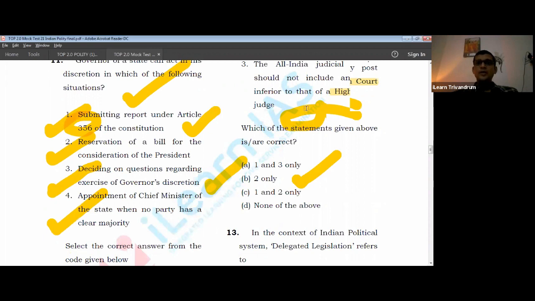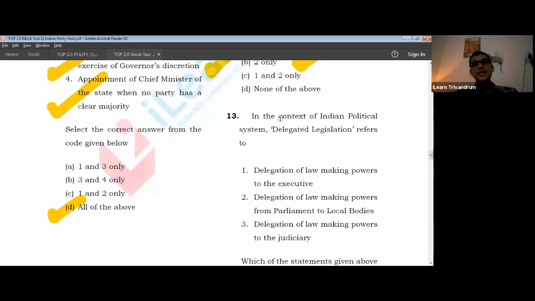Moving on, in the context of the Indian political system, delegated legislation. What is delegated legislation? Delegated legislation means we are delegating the functions, so functions are being delegated from one authority to another. Now, who is the authority? Who will delegate it? Lawmaking, legislation. Who primarily does legislation? The parliament or the state legislature. When they are delegating, whom will they delegate it to? They will delegate it sometimes to the government. That is where some legislations have rule-making powers for the government.